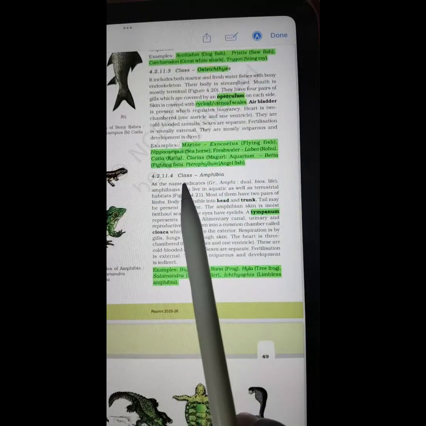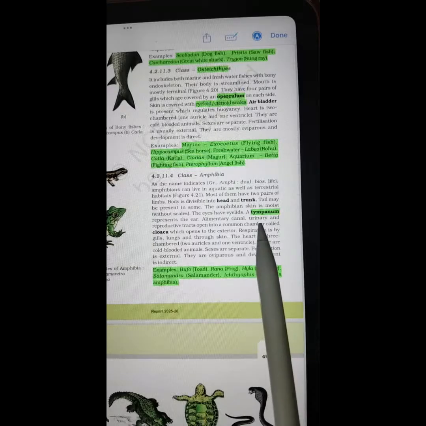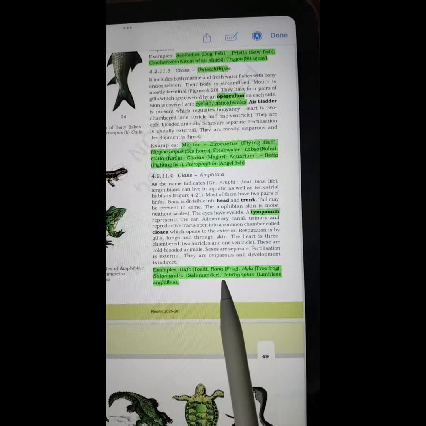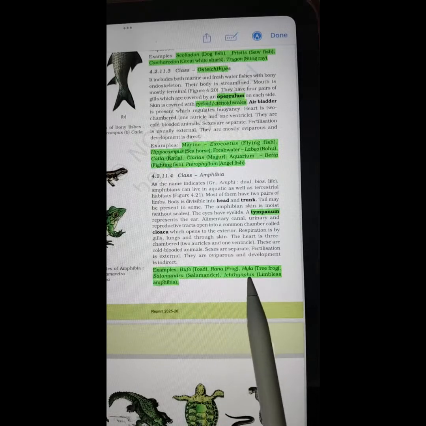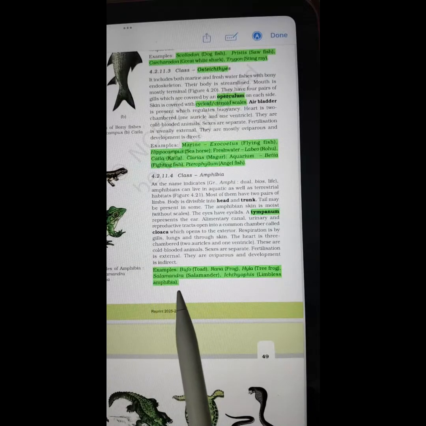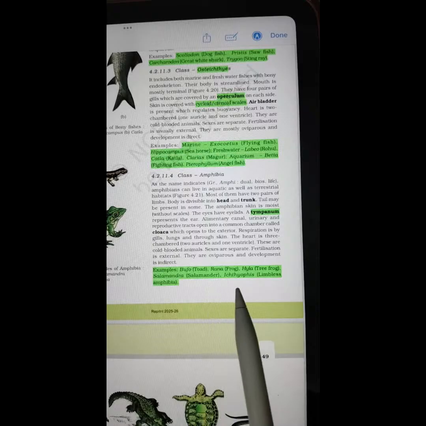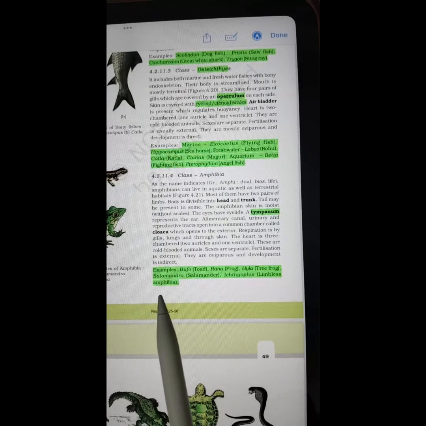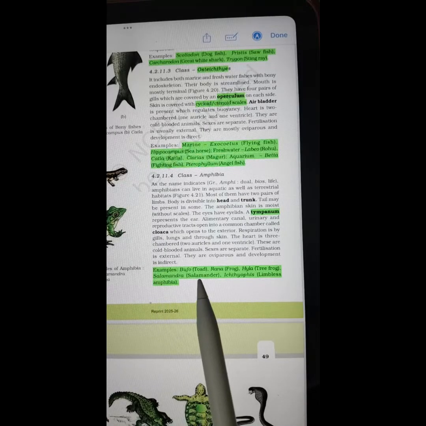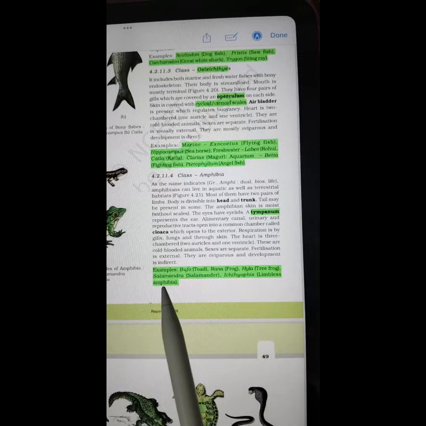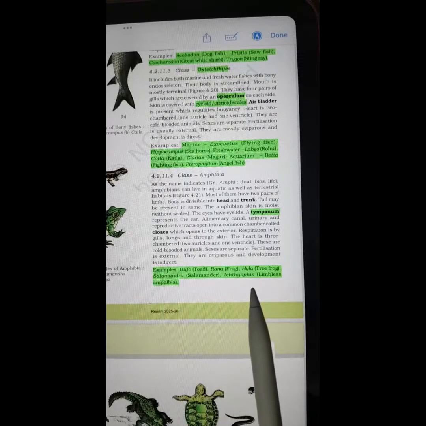Class Amphibia, they have tympanum. The common examples are Bufo, commonly known as toad; Rana, commonly known as frog; Hyla, commonly known as tree frog; Salamandra, also known as salamander; Ichthyophis, also known as limbless amphibia. So scientific names once again: Bufo, Rana, Hyla, Salamandra, Ichthyophis.